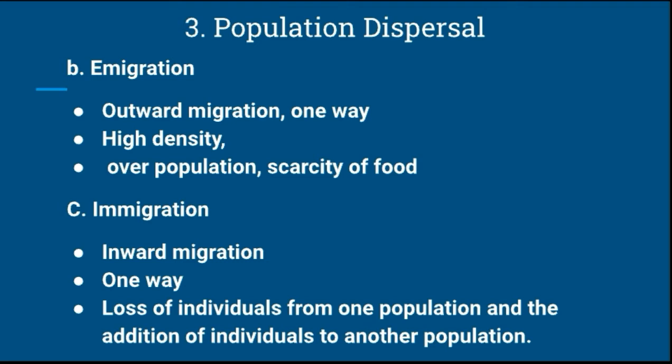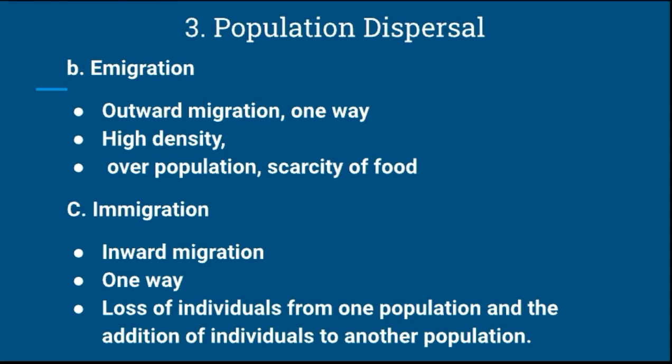Next is emigration. Emigration is the outward migration from a population, and it is one-way migration, not two-way. The migrants never return to the starting place. The emigrants migrate to another place but never return to the starting place. So this is called emigration.